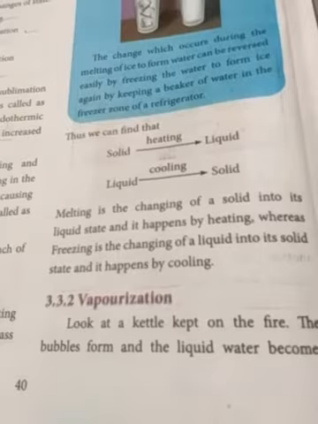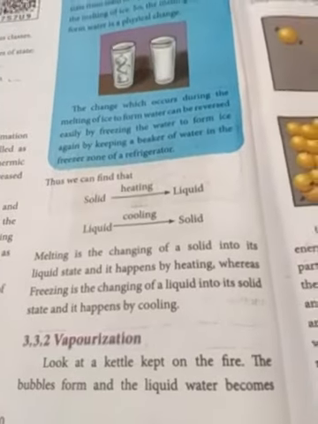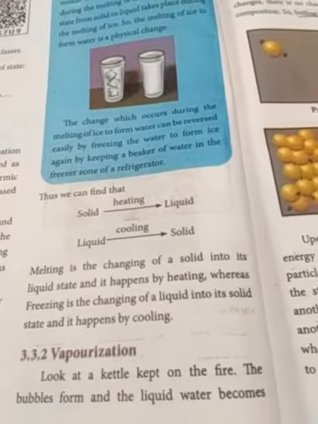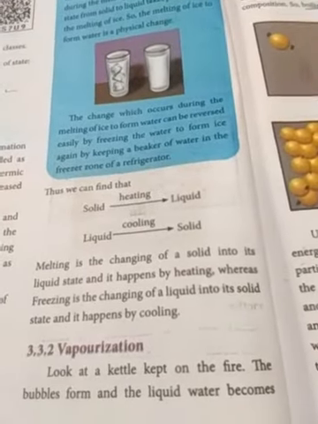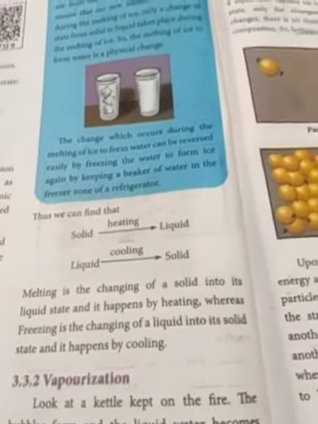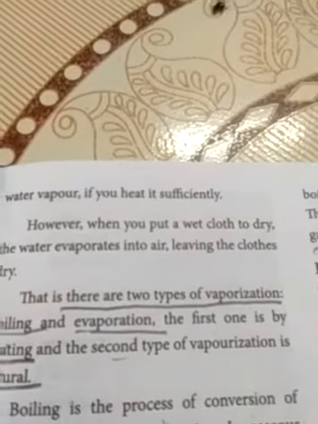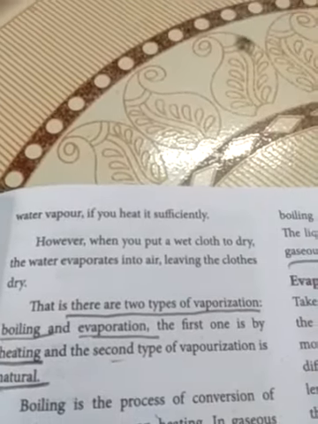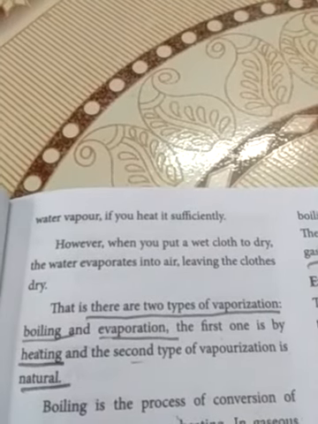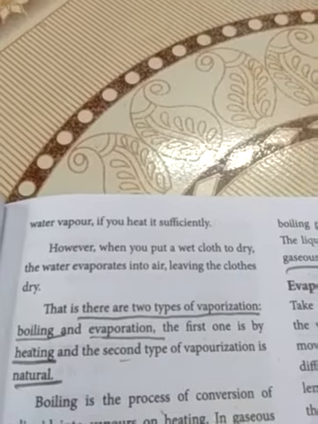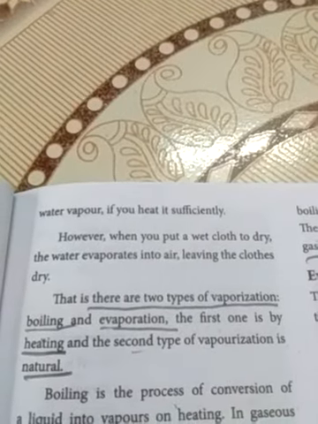Vaporization. So the next topic is vaporization. Look at a kettle kept on the fire. The bubbles form and liquid water becomes water vapor if you heat it sufficiently. However, when you put a wet cloth to dry, the water evaporates into the air, leaving the cloth dry.